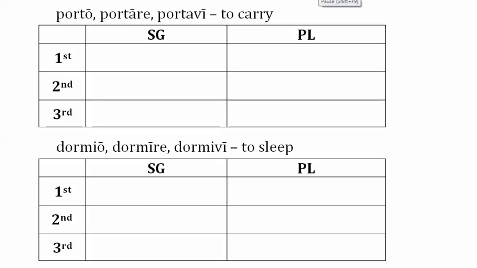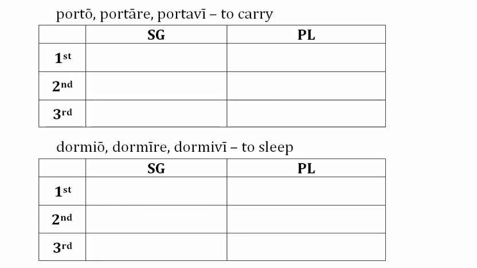Okay, I have here two verbs, porto, portare, and dormio, dormire. They do not belong to the same conjugation. And there's a reason I chose two verbs that aren't the same conjugation. Because now we're going to do perfect tense, and perfect tense follows the same steps and is formed the exact same way regardless of conjugation. Even for irregular verbs, the regular verbs will act the exact same way as these two verbs do.